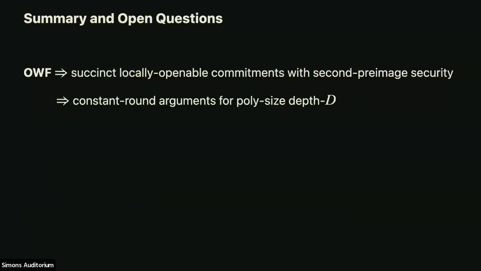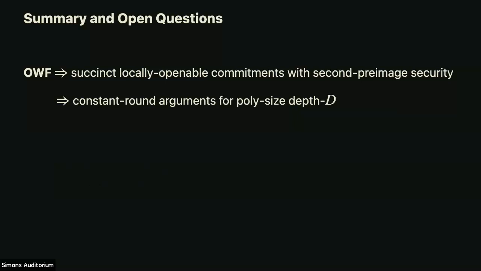Okay, so that's all I wanted to say. Basically, from one-way functions, we can build these locally openable commitments using a Yoff tree, and from that get constant round arguments for depth D. And to my knowledge, at least, it's the first instance in this regime of succinct arguments, where we're focusing on succinctness. So we know how to use one-way functions to get zero knowledge, for example.